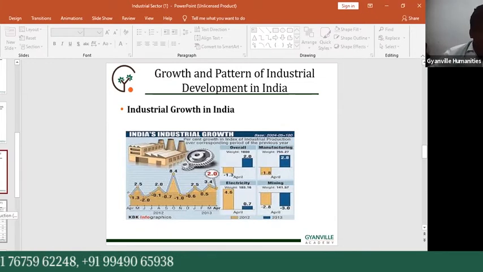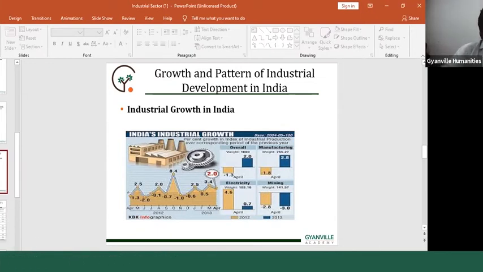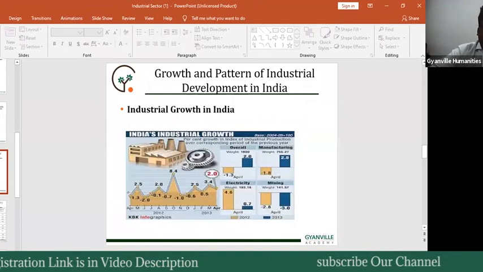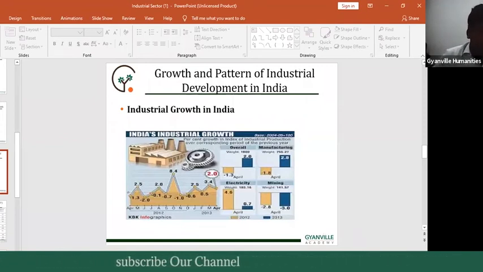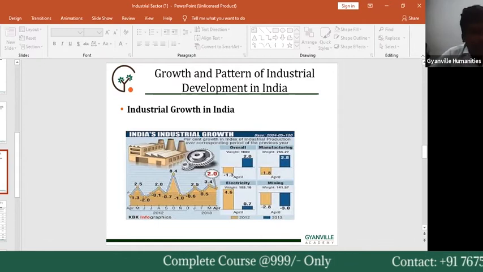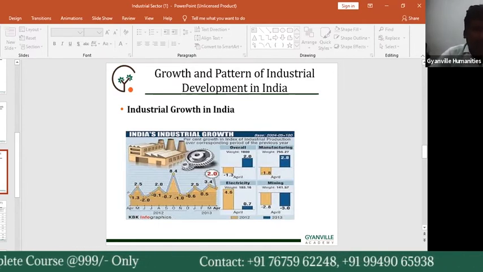In that, we have to focus on industrial growth in India. We have a lengthy paragraph explanation. It is a well-known fact that the British government never intended to develop industries in our country during the pre-independence time.